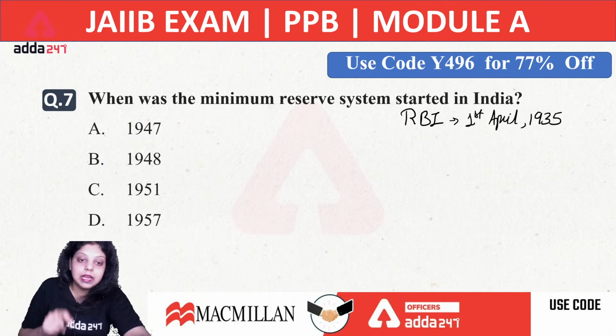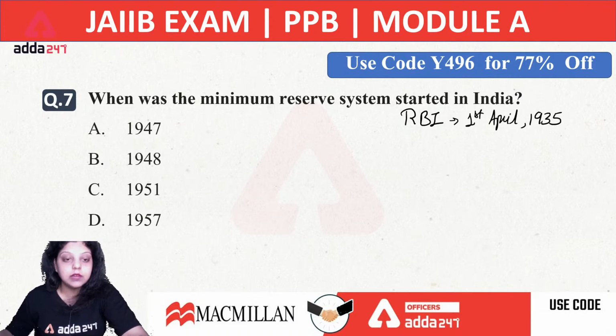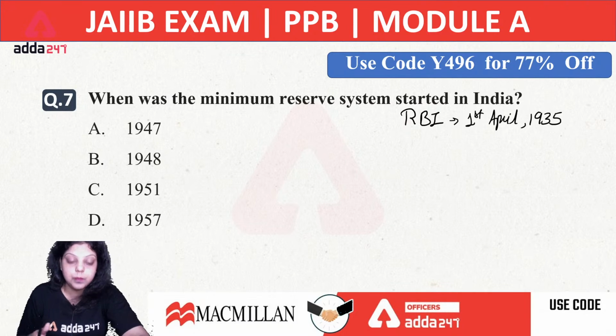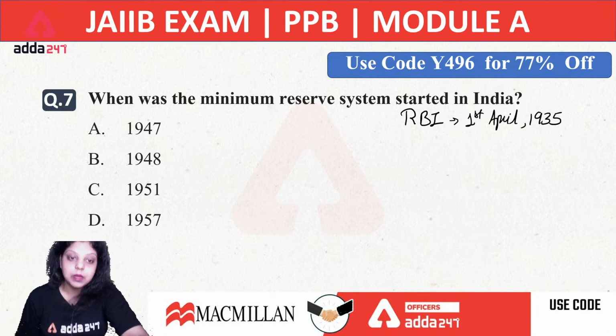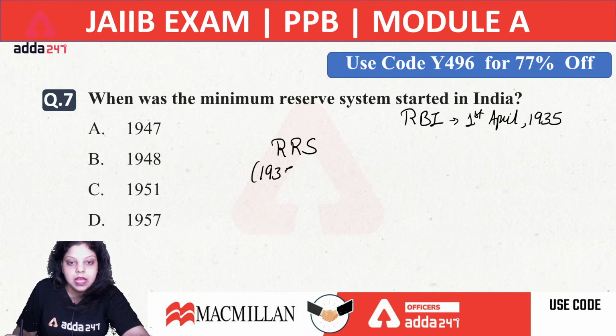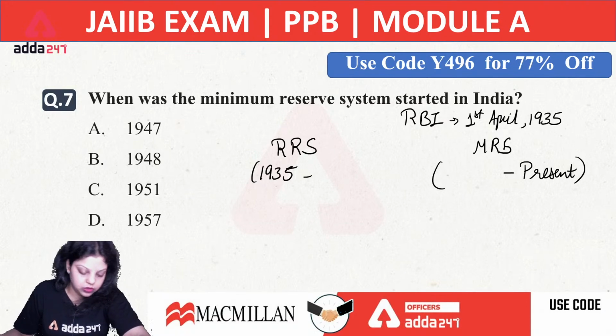Before this, RBI was not printing paper currency in India. Then who was printing the paper currency before 1935? It was printed by the British government of India. They were using the Paper Currency Act 1861, by which they were printing the paper currency in our country. But RBI started printing the paper currency in our country from the year 1935, and RBI introduced the proportional reserve system in the year 1935. Okay, and after replacing the proportional reserve system, RBI introduced the minimum reserve system, also known as MRS, which we are using till present to print currency in our country.